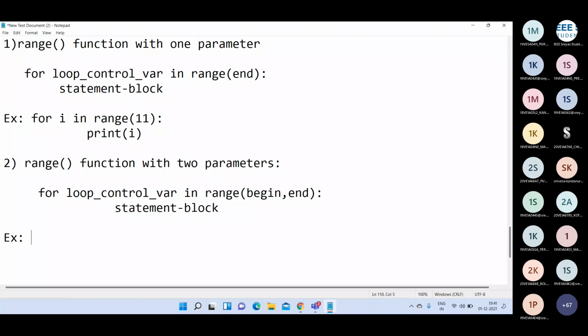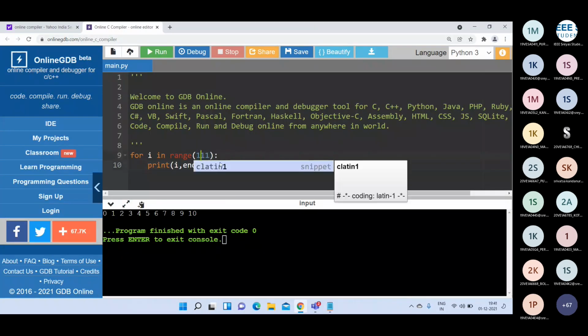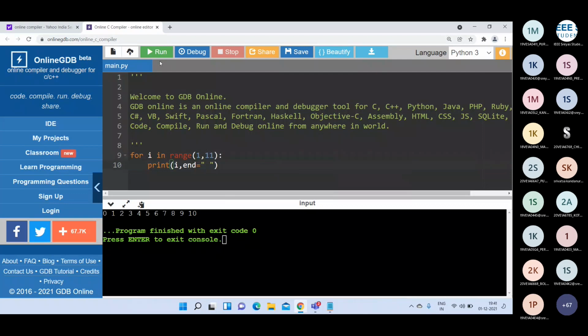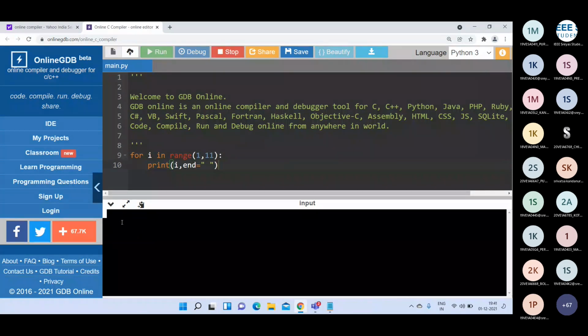For example, you can write: for I in range of 1, 11, print of I. Our starting value is 1 up to 11 minus 1, that is 10, so it will print 1 to 10. See here, if I write 1, 11, it prints the numbers from 1 to 10.